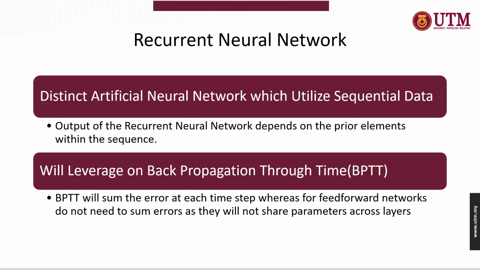Next is the recurrent neural network. The recurrent neural network serves as a distinct artificial neural network which utilizes sequential data. The output of the recurrent neural network will depend on prior elements within the sequence. And the recurrent neural network will leverage backpropagation through time, which will sum up the error at each time step, whereas feed-forward networks do not need to sum error, as they do not share any common parameters throughout the layers.